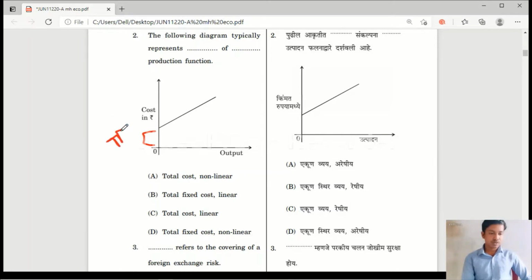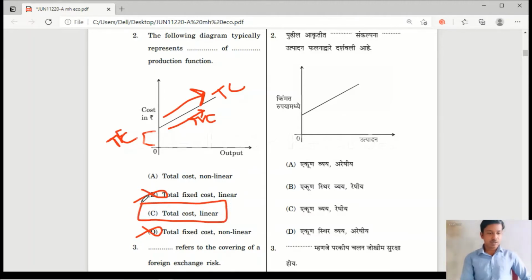Yes, this is TFC, and this increasing cost will show TVC, and if you add both we will get the curve TC. So it is a TC curve, so we can eliminate option B and option D. And this curve is an upward sloping straight line, so it is linear. So here option C is the correct answer.